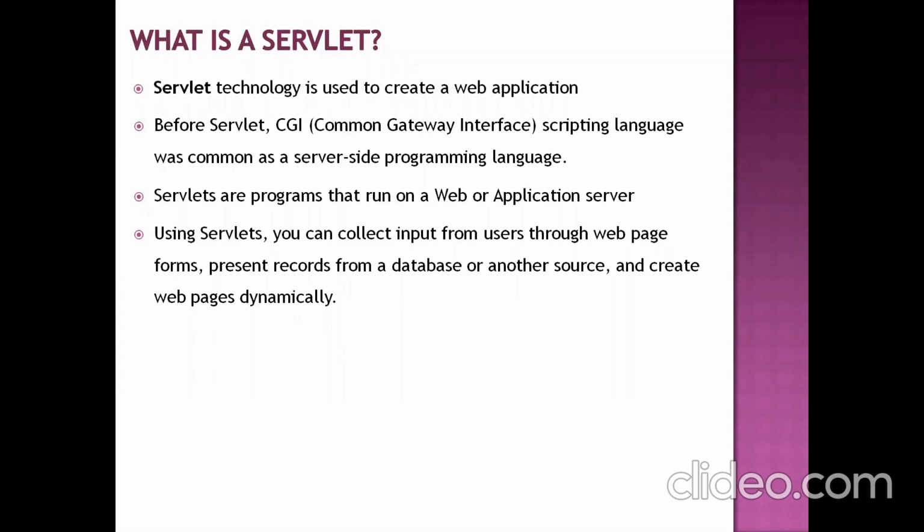So what are the things that are required for setting up the environment? First of all, you need to have one browser in your system. Of course, automatically with your system, you'll get one default browser. After that, we need to install the Java software, because our servlet code is written using the Java language. So we need to install one Java software.